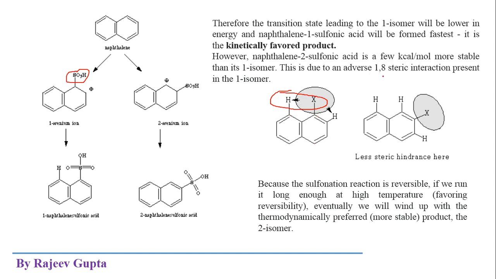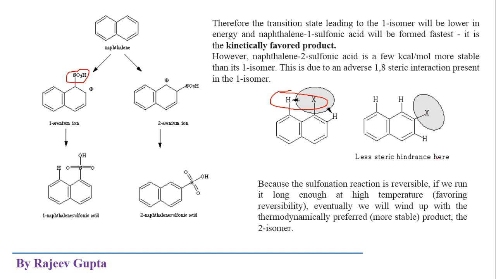So we can easily observe this by seeing this molecule, this 1,8 steric interaction, which is a repulsive interaction, which increases the potential energy of the product or molecule due to this steric hindrance. So this product, which is formed in the kinetically controlled case, is less stable, but the second product, which is formed in the thermodynamically controlled case, is more stable.